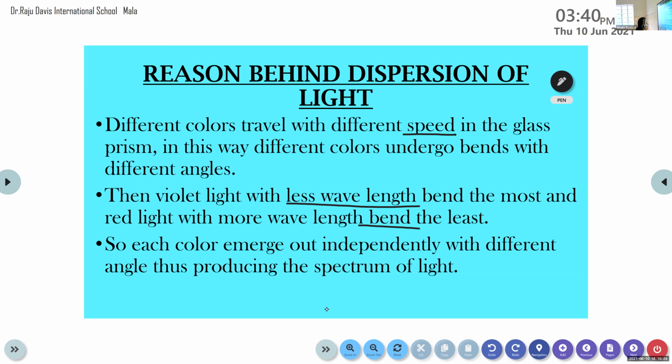Yes, if you have any doubt, you can ask. Here we were discussing dispersion, what we mean by spectrum, and the reason behind dispersion. All these topics are connected. So when you study dispersion, you must study the definition of dispersion, what you mean by spectrum, and why dispersion happens. Is it clear? Yes, ma'am. Okay.